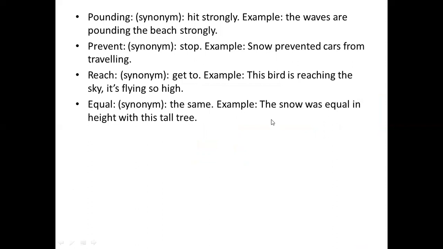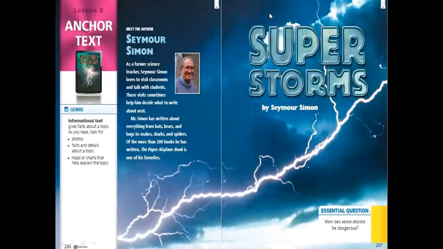Reach. Synonym, to get to. Example, this bird is reaching the sky. It's flying so high. Equal. Synonym means the same or similar. Example, the snow is equal in height with this tall tree. So they were the same.